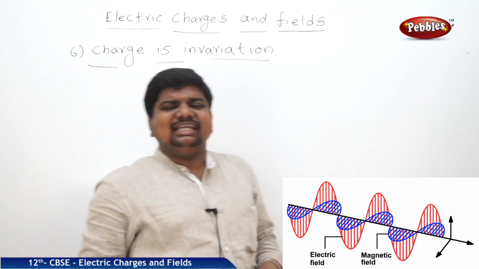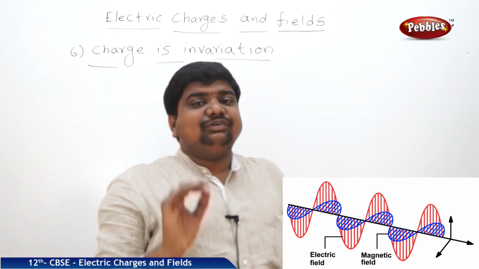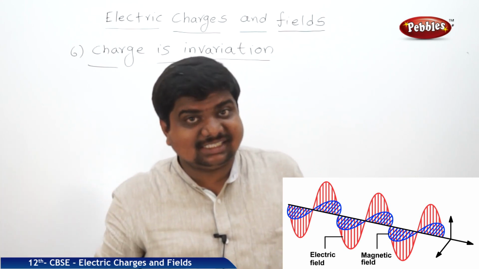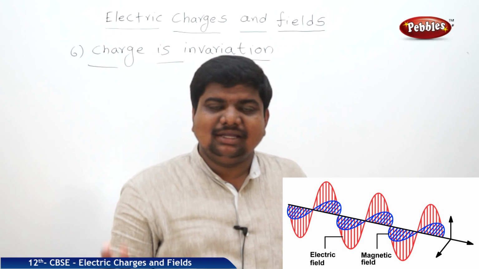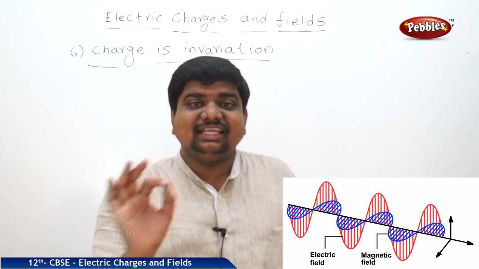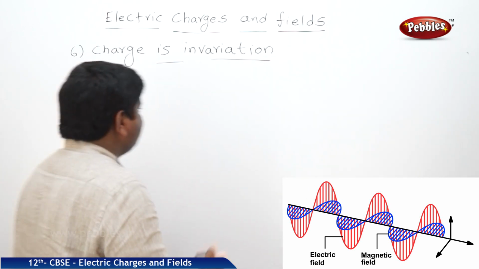What is the meaning of invariant? The magnitude of charge won't change with respect to the change in velocity. Whatever may be the velocity of the charge, the magnitude of charge is not going to change. This is called invariance of the charge. What is the seventh property?